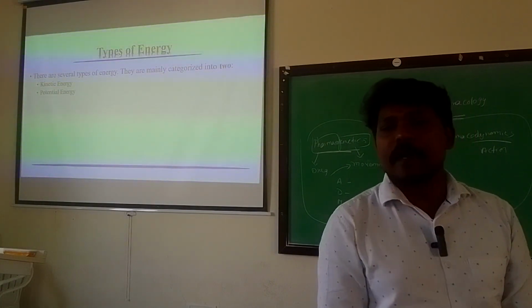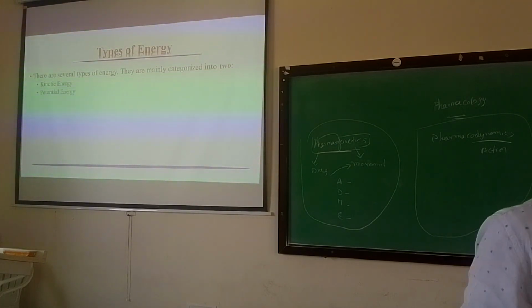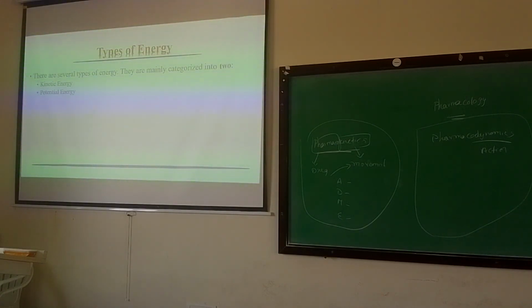So first one, types of energy. You already explained so many types of energy in the last class, everyone explained. But all these energies are broadly classified into two categories: kinetic energy and potential energy. Now please write that one. There are several types of energy.